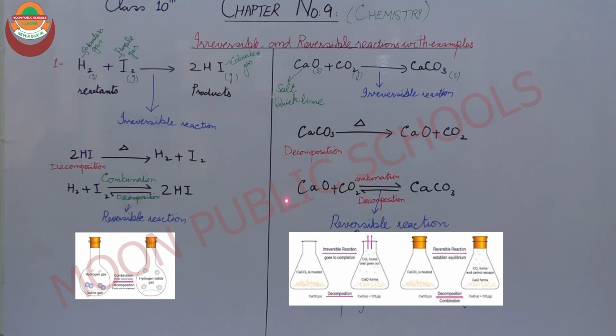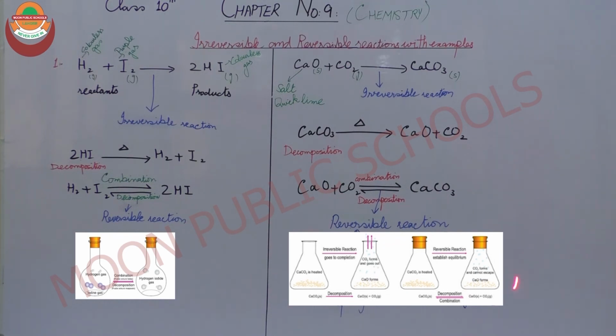So I can write it this way: calcium oxide plus carbon dioxide gives calcium carbonate, but when this calcium carbonate decomposes due to chemical circumstances such as heat, it will again form the previous reactants, calcium oxide and carbon dioxide. Above the arrowhead we will write combination, because this is a combination type of reaction in which the reaction moves from left to right, in which reactants combine to form a product. But in the other state, when calcium carbonate decomposes, the reaction goes from right to left and decomposition starts, and again we get the previous reactants, calcium oxide and carbon dioxide.